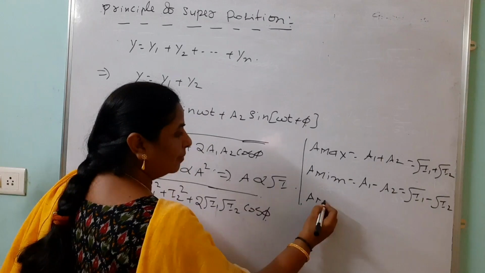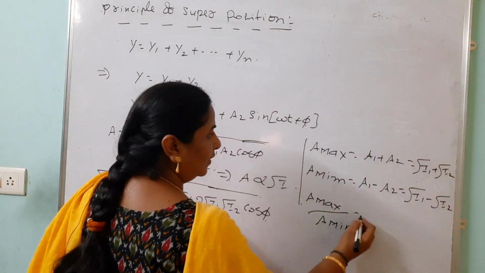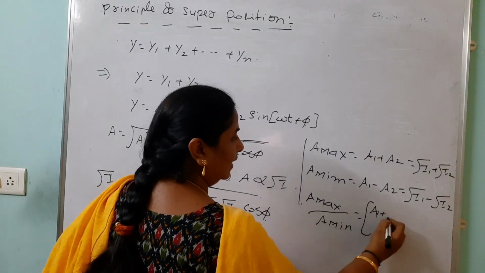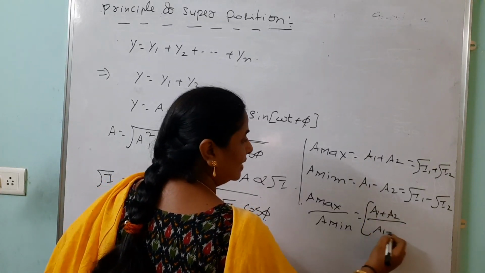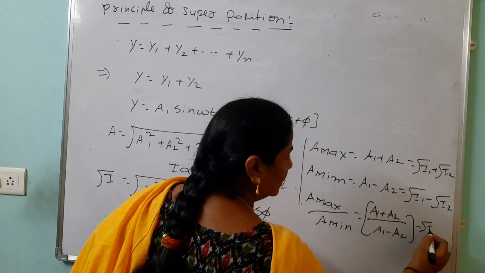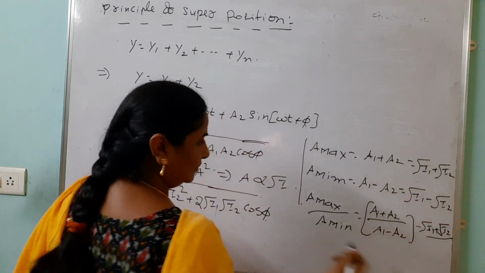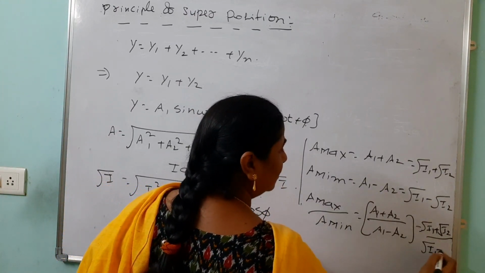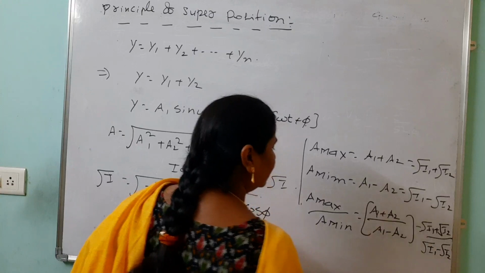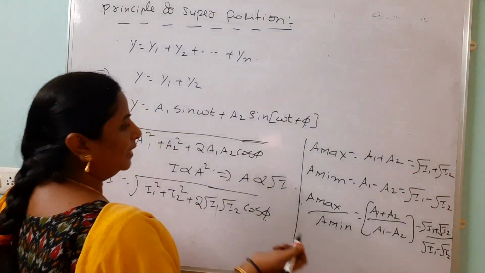Then A maximum by A minimum, what are we writing? A1 plus A2 by A1 minus A2. These formulas are very important. Like that, in terms of intensities, under root I1 plus under root I2 by under root I1 minus under root I2. So like that we can find I maximum by I minimum also.